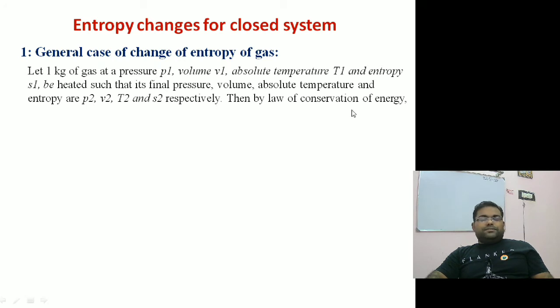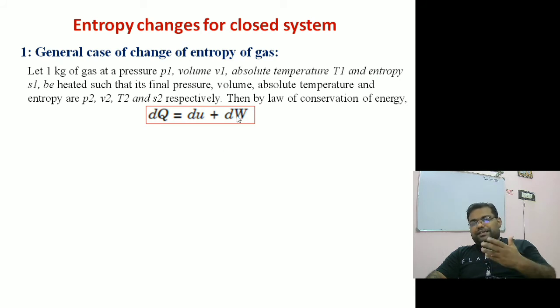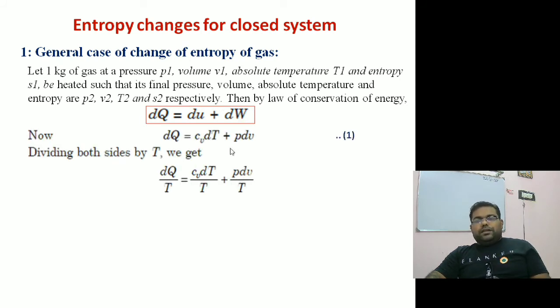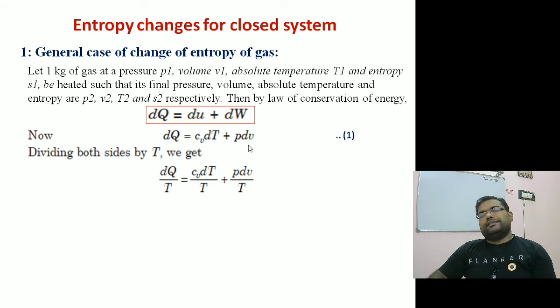Then by the law of conservation of energy, that is the first law of thermodynamics, dq is equal to du plus dw. Don't make the mistake, this will be ∂q is equal to du plus ∂w, because I cannot write an exact differential for heat and work. So now we already know du is Cv dT, and work in a closed system is only displacement work, that is P dV, right? So I can write this. If I divide the entire equation by absolute temperature T, I can write dq by T is equal to Cv dT by T plus P dV by T. Now I will use the ideal gas equation of state to put the value of P here.